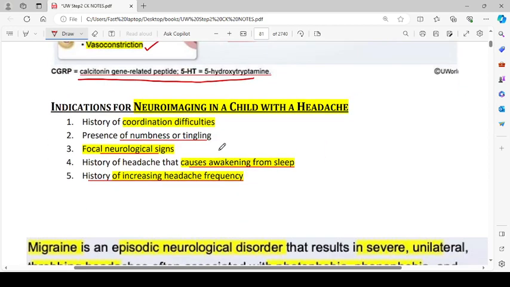Okay, so indication for the neuroimaging in a child with a headache. The indication is history of coordination difficulties, presence of numbness or tingling, focal neurological signs, history of headache that causes awakening from sleep, history of increasing headache frequency. These are indications for neuroimaging in the child with a headache.